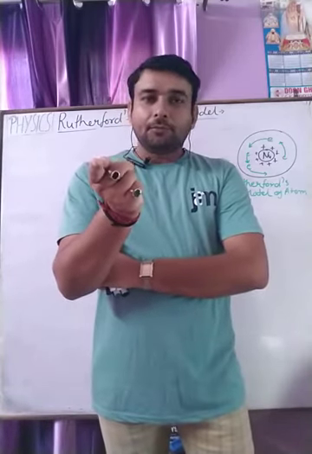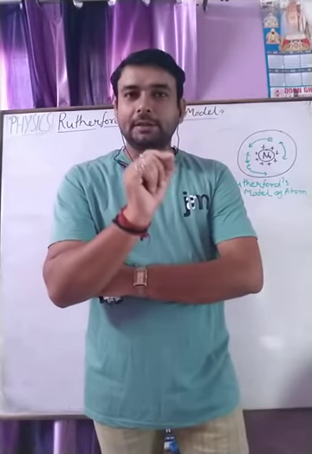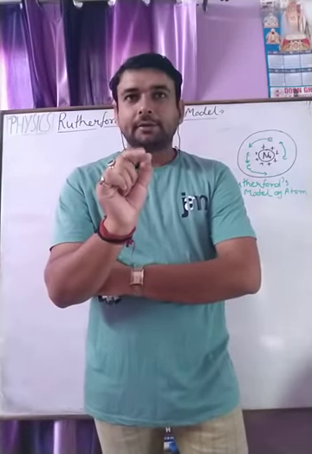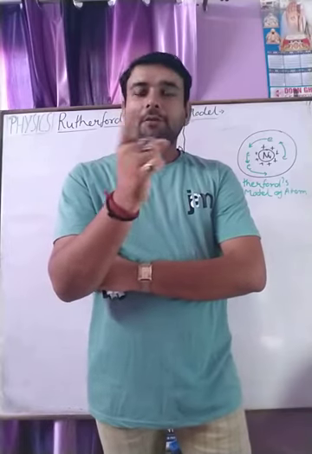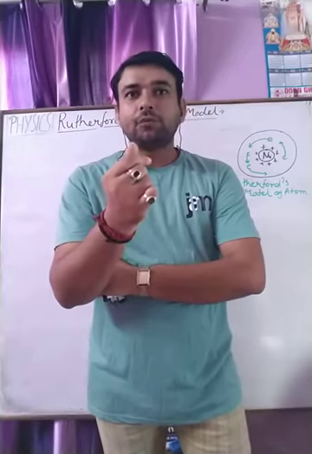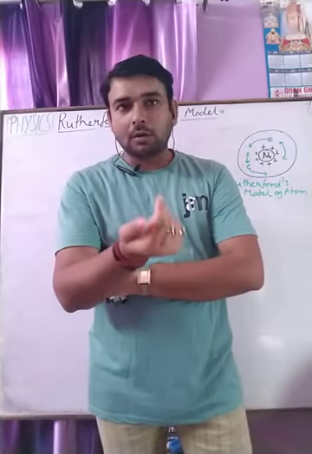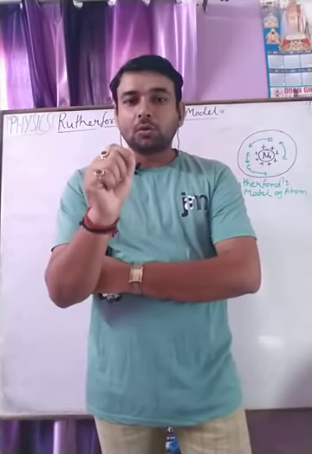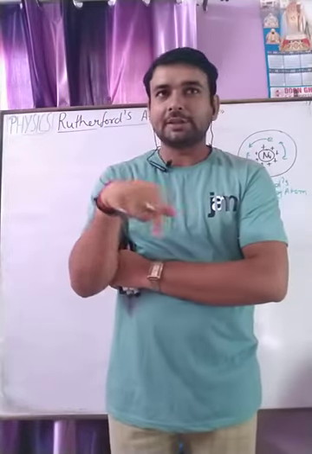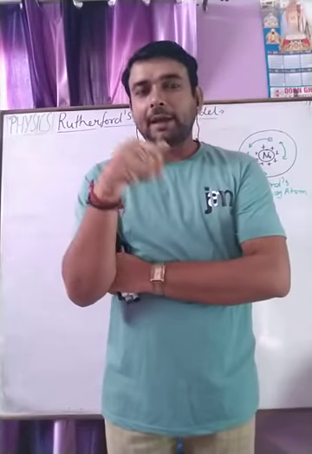So if it is revolving around the nucleus, it radiates energy, and the electron revolves due to the centripetal force, which is provided by the electrostatic force. So the electron revolves around it and continuously radiates energy.